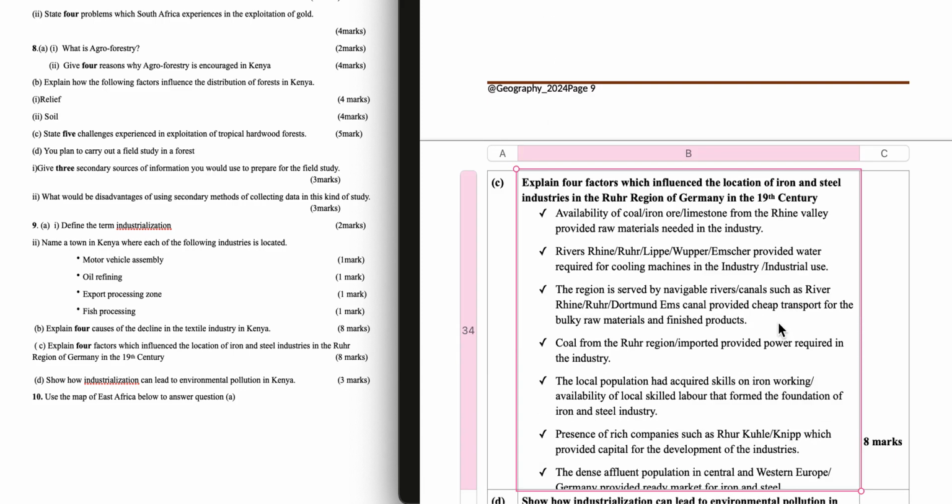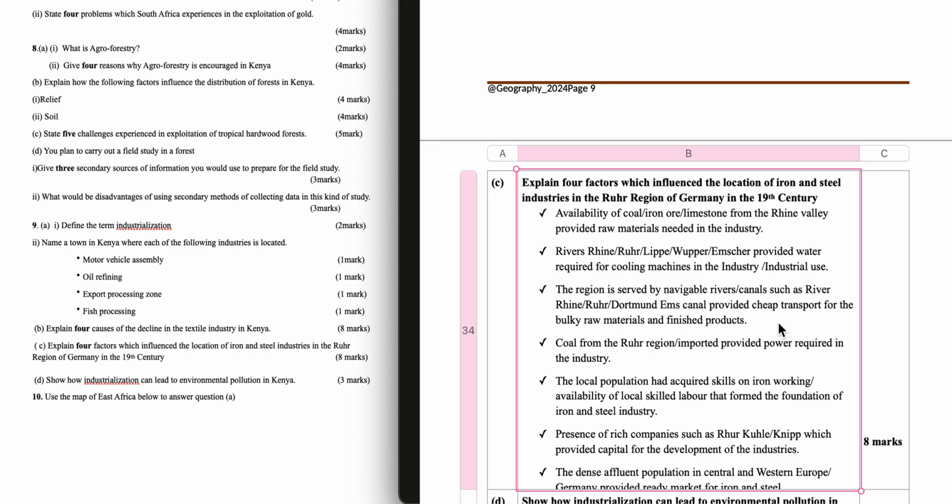Question 9c. Explain 4 factors which influenced the location of iron and steel industries in the Ruhr region of Germany in the 19th century. Availability of coal from the Rhine Valley provided raw materials needed in the industry. Rivers Rhine, Ruhr, Lippe, Wupper, and Emscher provided water required for cooling machines in the industry.